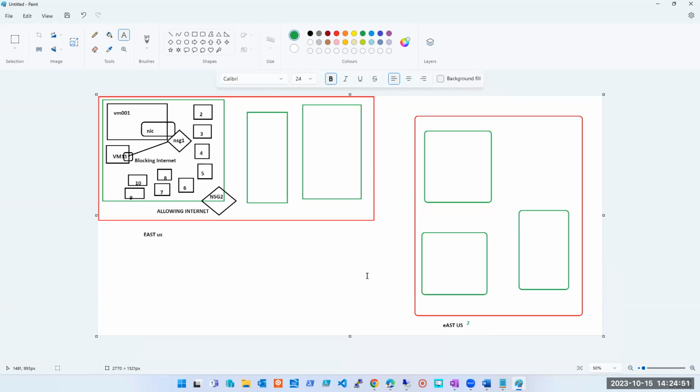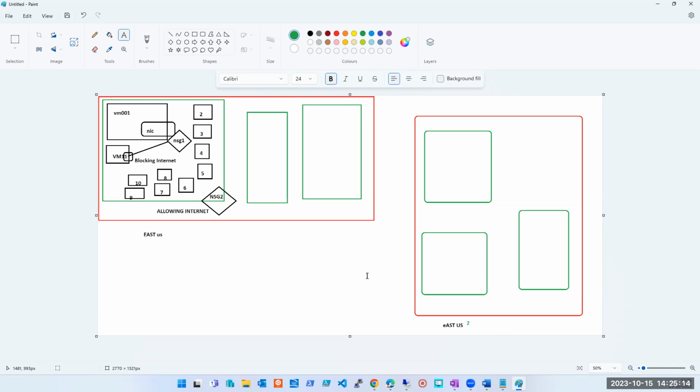So the answer is no. You can share it in the same region, different VNet is fine, but the region should be the same. If I have these subnets in East US and another VNet is in East US 2, then I will not be able to share my network security group.